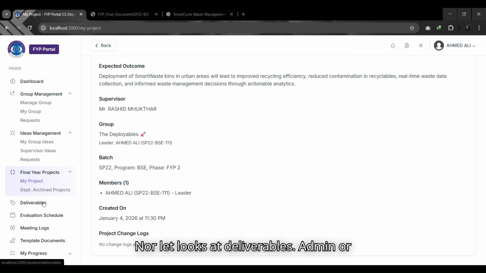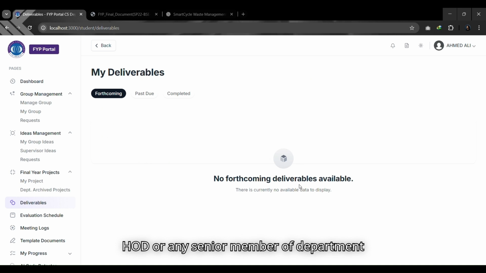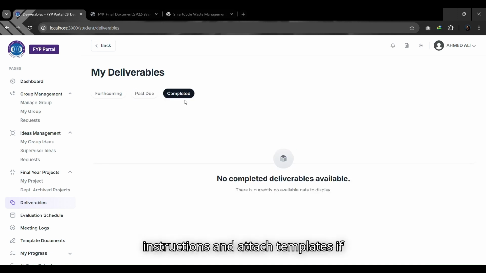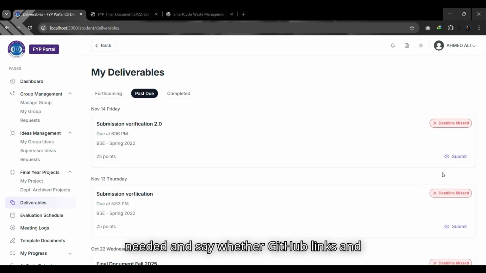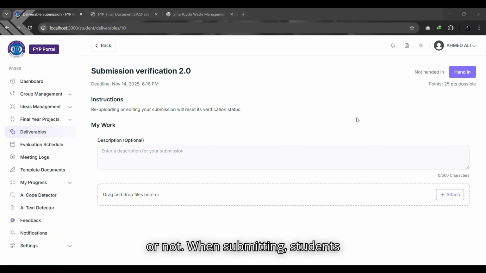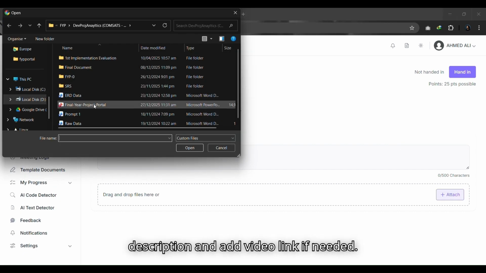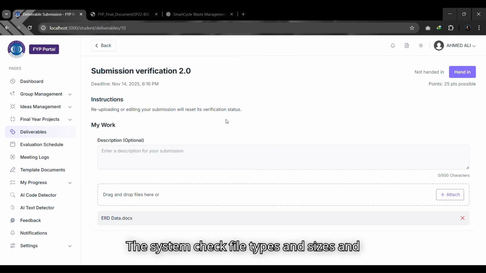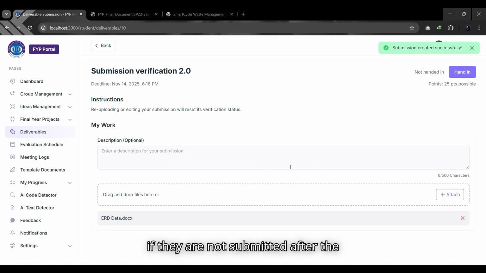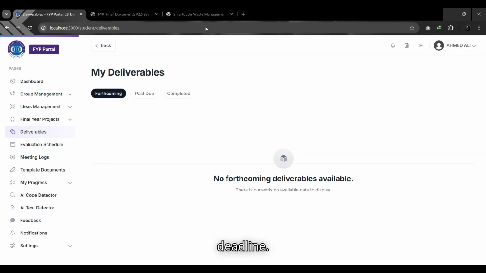Now let's look at deliverables. Admin or HOD or any senior member of department can create deliverables for every batch. They set deadlines, write instructions, and attach templates if needed, and say whether GitHub links and/or videos are required. Students can see all their deliverables with clear deadlines and whether they have submitted or not. When submitting, students can upload multiple files, write a description, and add a video link if needed. The system checks file types and sizes and automatically marks submissions as late if they are not submitted after the deadline.